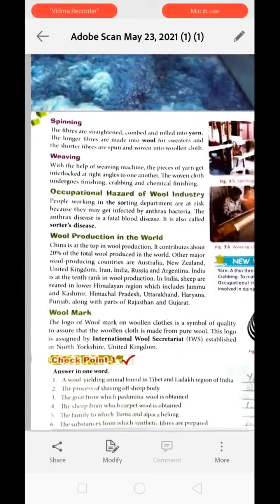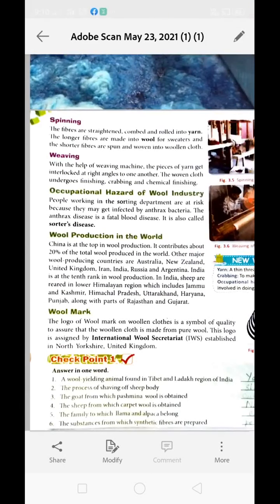The next is occupational hazard related to the wool industry. Before we proceed in this topic, just understand first what is occupational hazard. If a person is doing any kind of job, they may suffer from certain health problems, health issues. These health issues are called occupational hazards, which people have due to performing a particular job. So occupational hazard means danger involved in doing a kind of job.